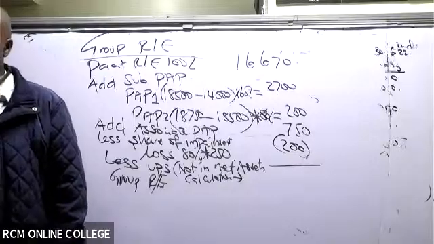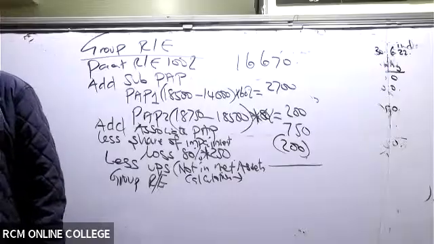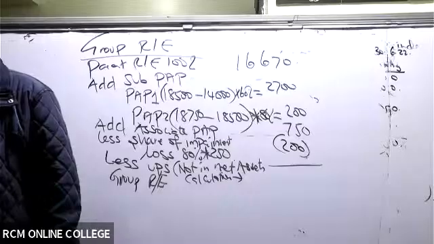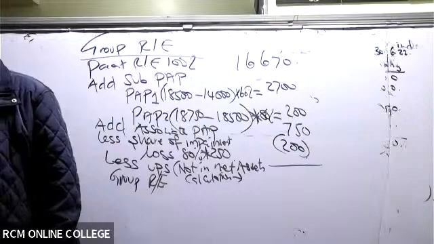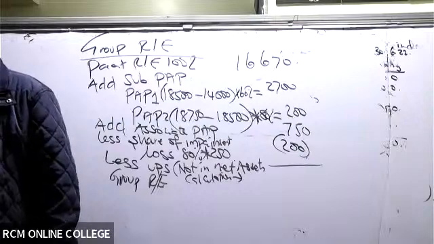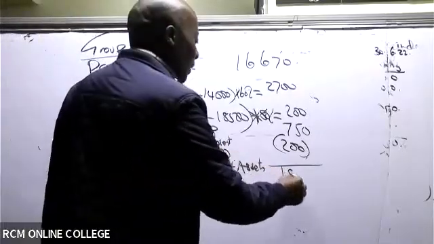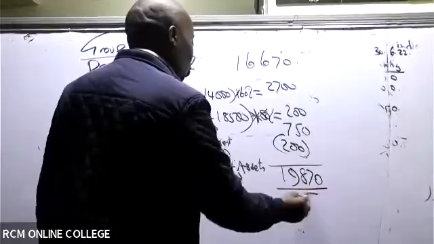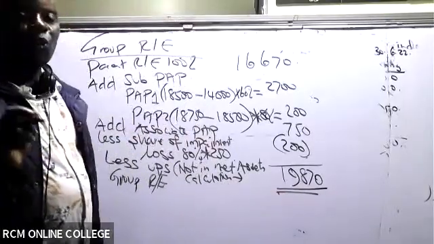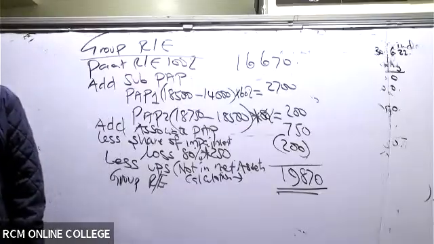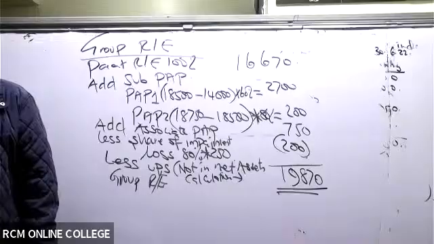So the group retained earnings figure is 19,870. Please take this figure to your consolidated statement of financial position and put 19,870 there.